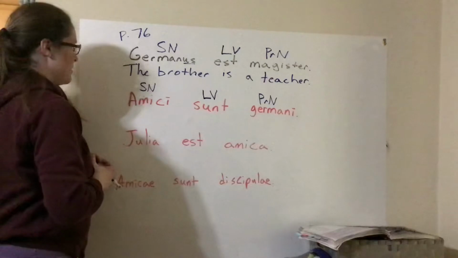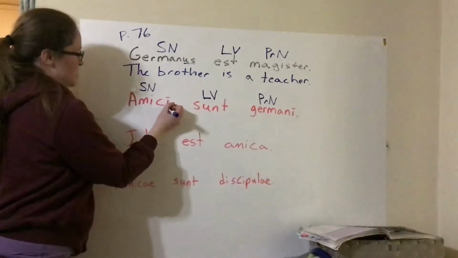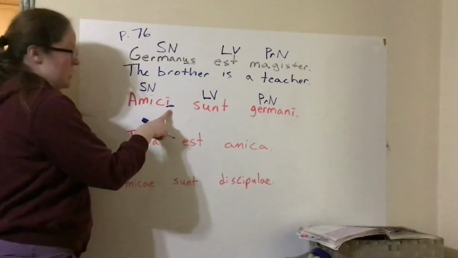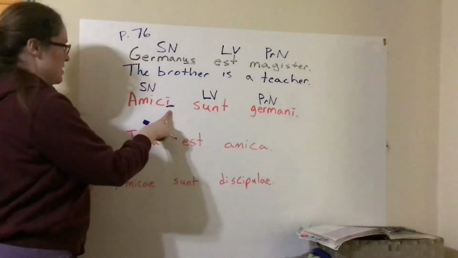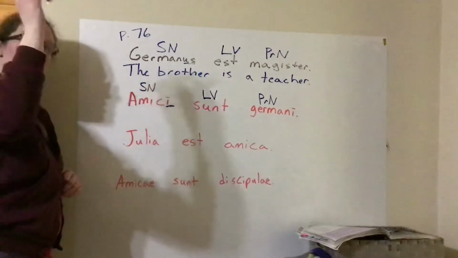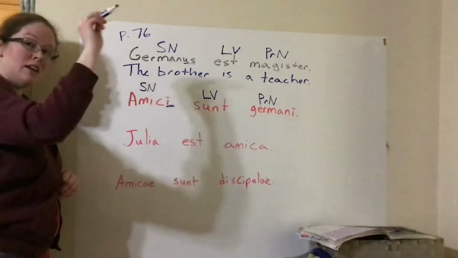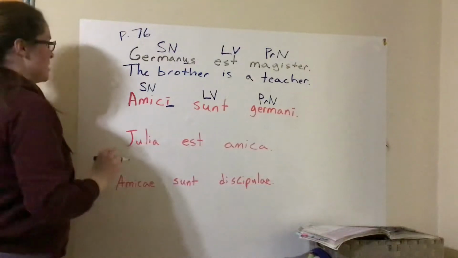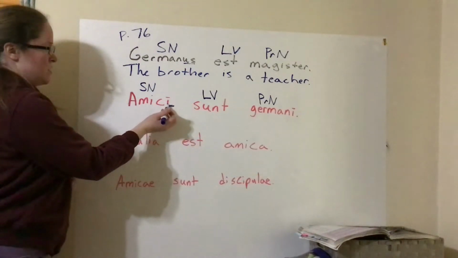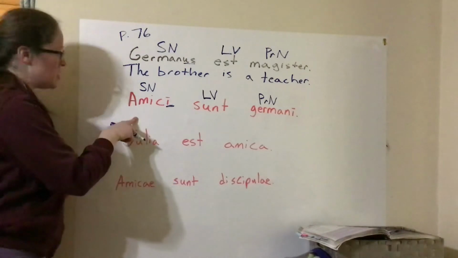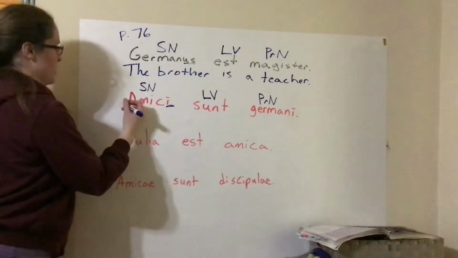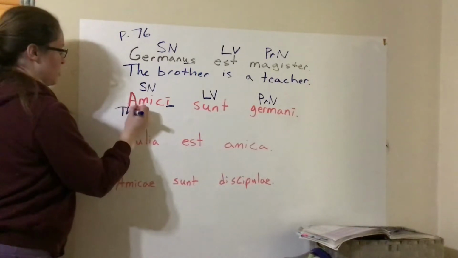Now, amici, we do need to look at this ending very carefully. Amici, with an i on the end, makes it us declension: us, e, o, um, o. The i is either going to be of the friend, which would be weird to start a sentence like that, or we go into our plural column and it's the friends, because it's plural.